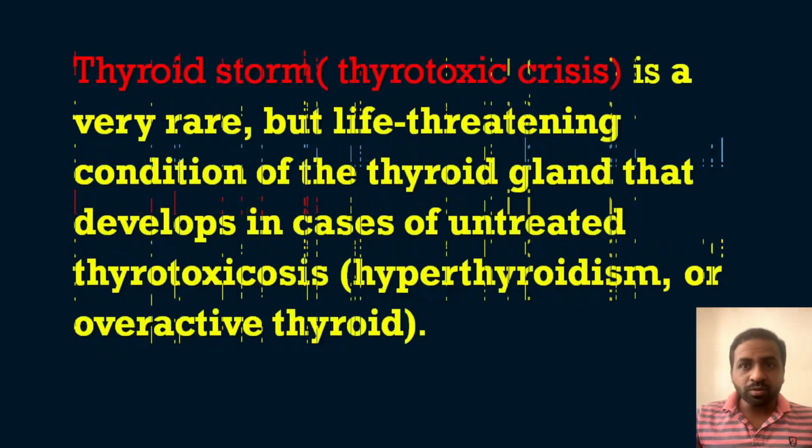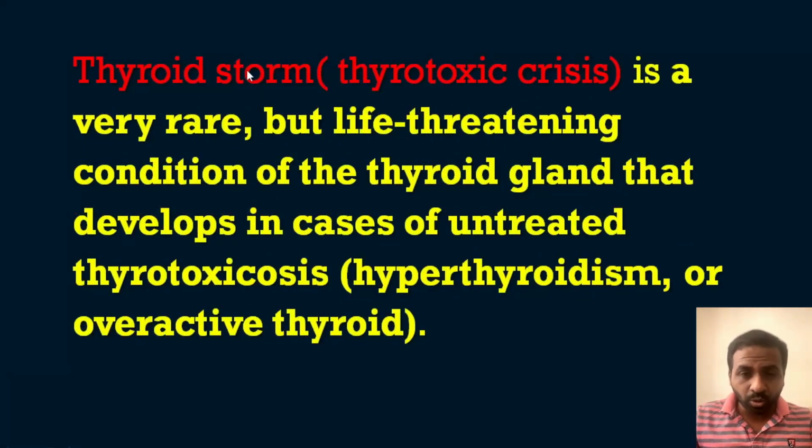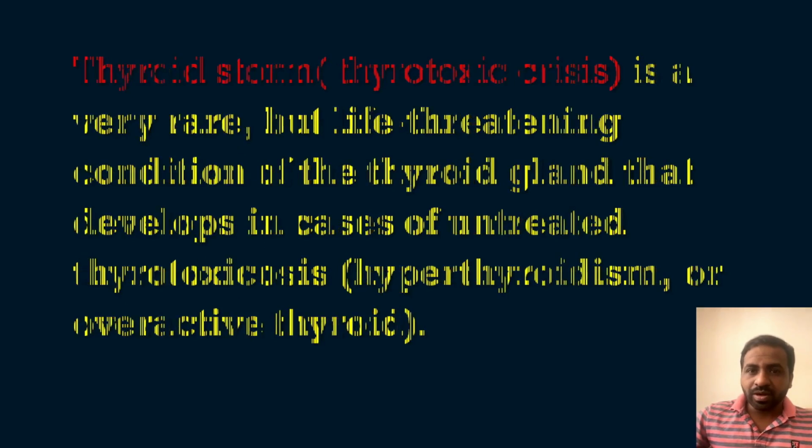Now we will move on to the next term, that is the thyroid storm. What was the question we have asked? The thyroid storm, otherwise known as the thyrotoxic crisis, is a very rare but life-threatening condition of the thyroid gland that develops in case of untreated thyrotoxicosis. That is, if you are not treating the thyrotoxicosis, it can lead to what? Thyroid storm or thyrotoxic crisis. So that's all regarding the question.